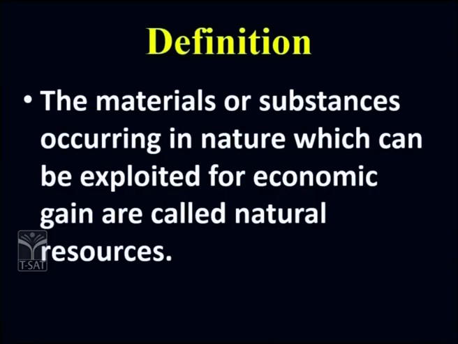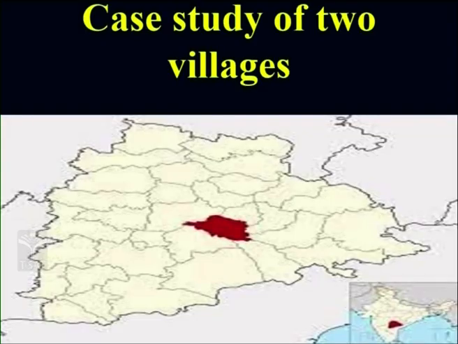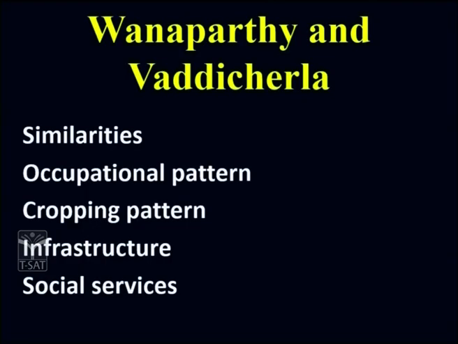The materials or substances occurring in nature which are exploited for economic gains are called natural resources. Examples, as you can see: forest, water, flora, fauna. Now, as I mentioned, we are going to study a case study of some villages. The two villages we are going to talk about belong to Jangaon district. The names of these two villages are Vanaparthi and Vaddicherla.